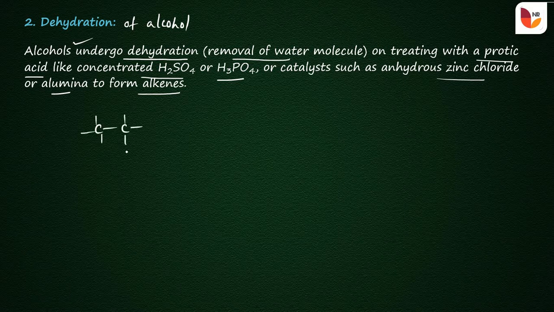Let us take concentrated sulfuric acid. This concentrated sulfuric acid acts as a dehydrating agent, that is, it causes the elimination of a water molecule.